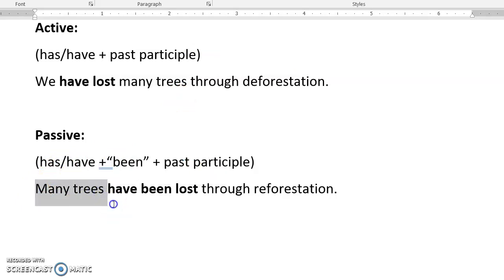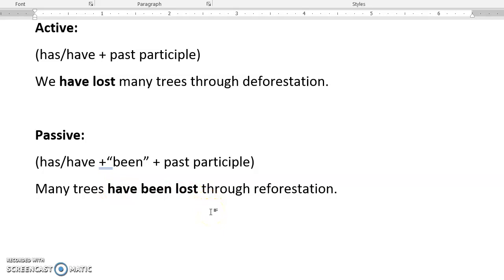Then we use our passive verb. Trees is plural, so we have to use have, and then the word been, and then the past participle of the verb lose is lost, and then here we're using the preposition through. Then we have a noun, deforestation. So the order changed. The object became the subject. And then you have a passive verb.